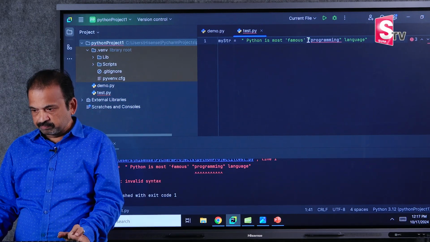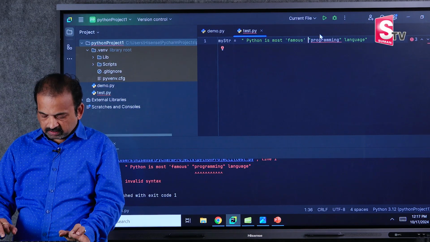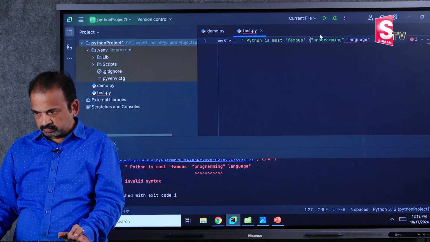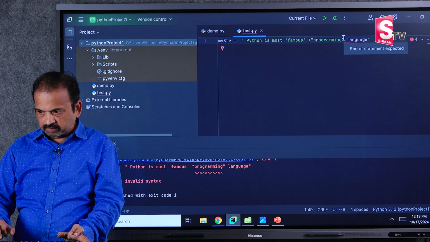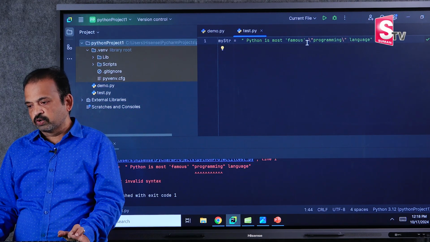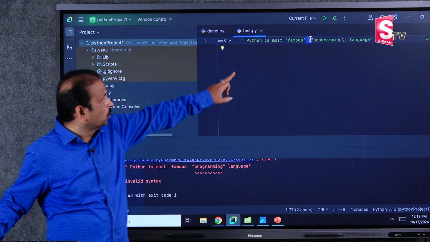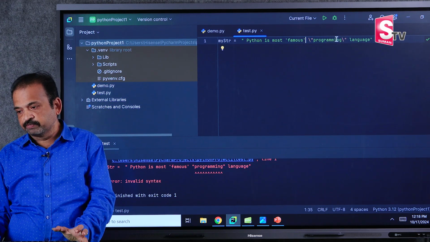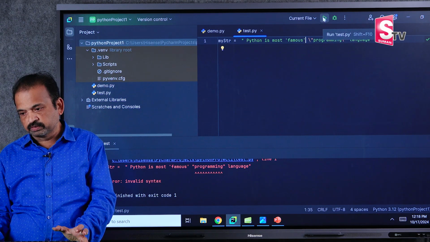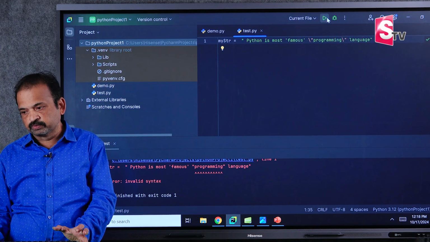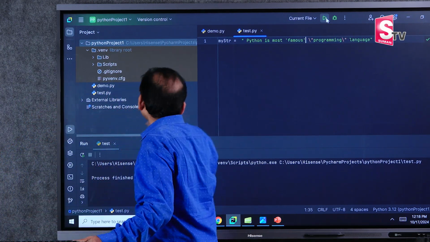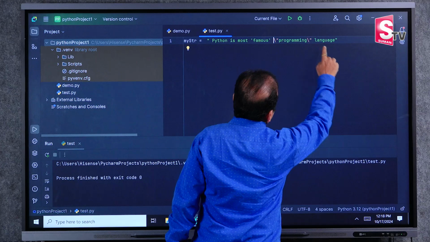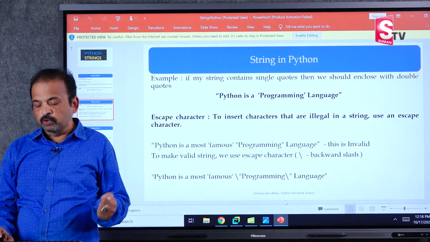So what will we do here? Here we prefix with a backward slash, and here also we prefix with a backward slash. Now this will work. This slash is called the escape character. Now this string became valid. If you run this program, you won't get an error now. So this is valid. This backslash is called the escape character. So we are done with how to enclose a string.